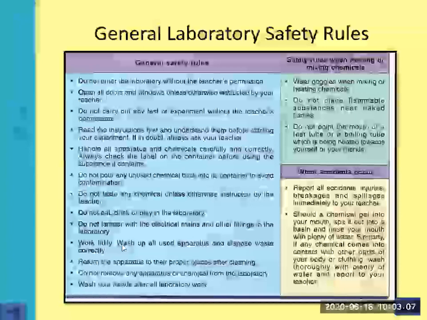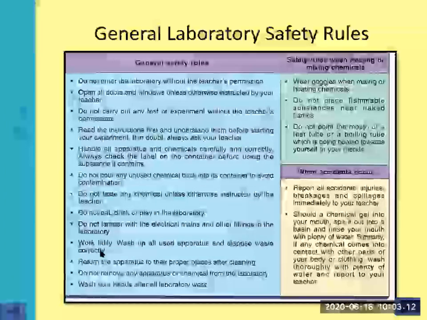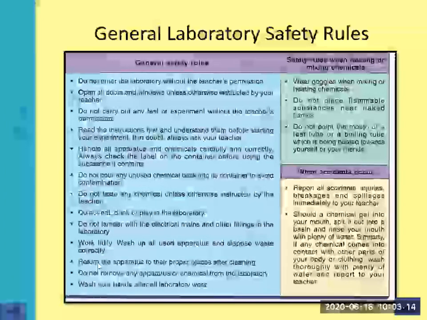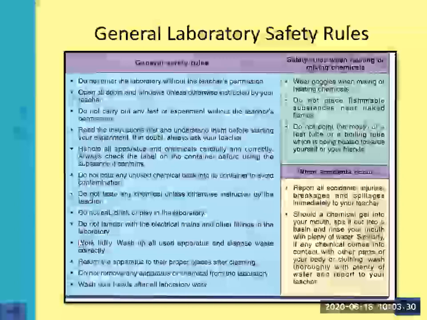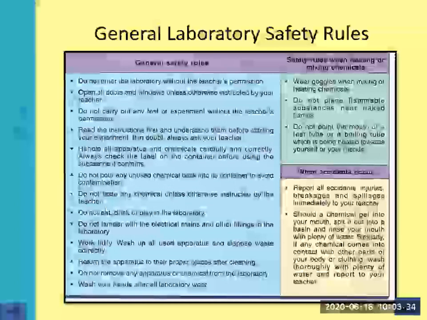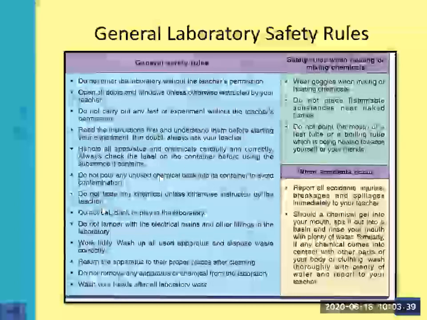Work tidily, wash up all used apparatus and dispose of waste correctly. Return the apparatus to their proper places after cleaning. Do not remove any apparatus or chemical from the laboratory. Wash your hands after all laboratory work. Okay, got it? There are 10 different rules. Out of these 10, you can learn any 5 by heart. I will listen to them in the next class.